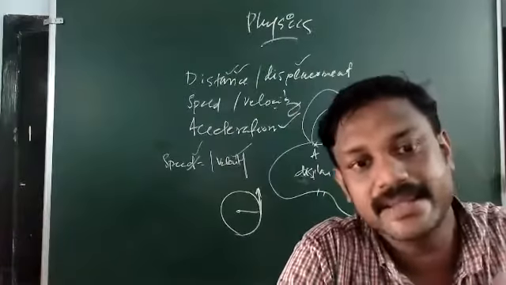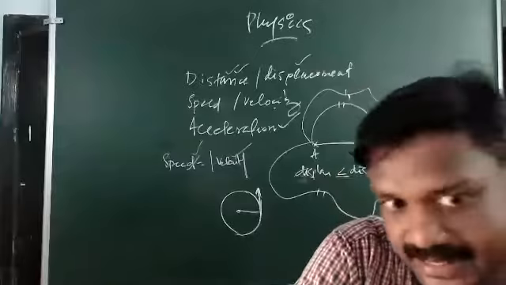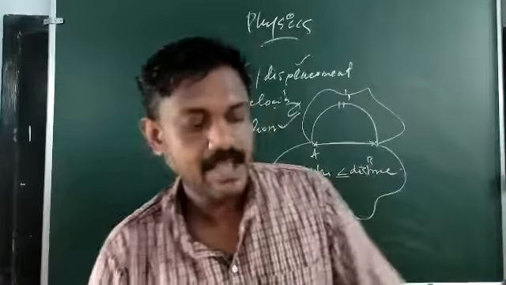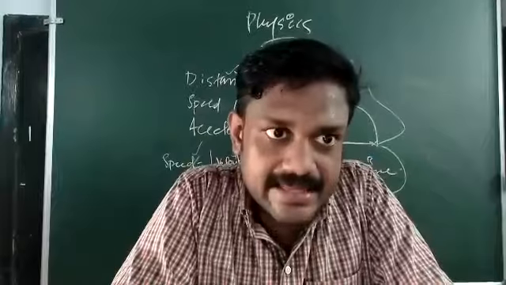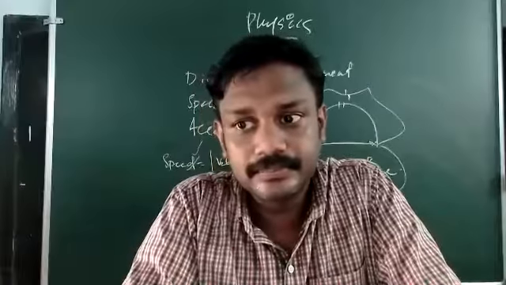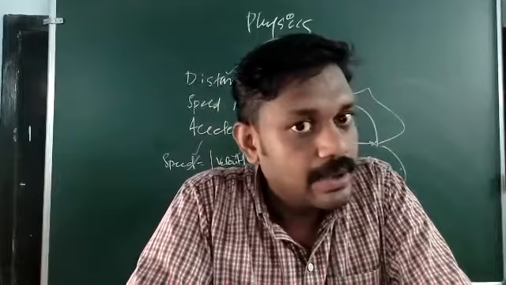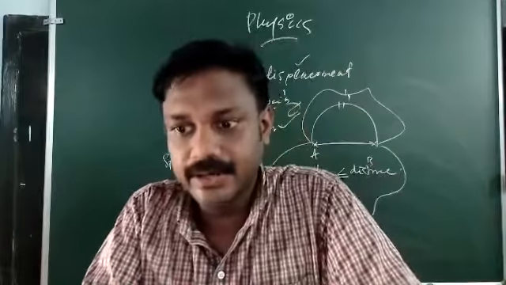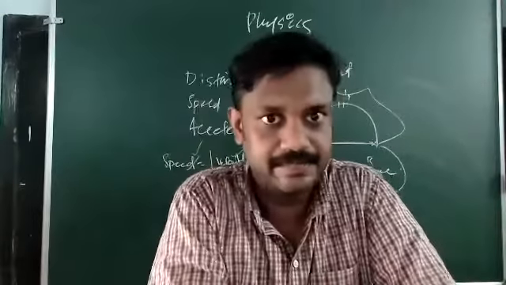At what rate the speed increases, velocity increases, or at what rate its velocity decreases, that is measured as acceleration. That means rate of change of velocity is acceleration.